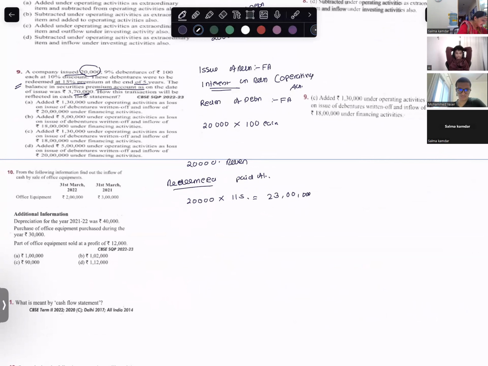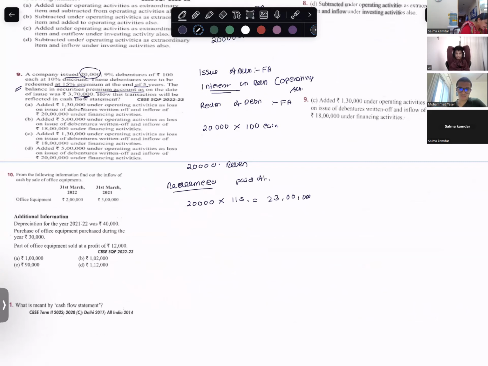First, I had issued debentures, right? Over here, they are telling there is operating activity, there is loss on issue of debentures, and everywhere there is loss on issue of debentures. I don't know which option to choose from. Am I correct? Okay, fine.